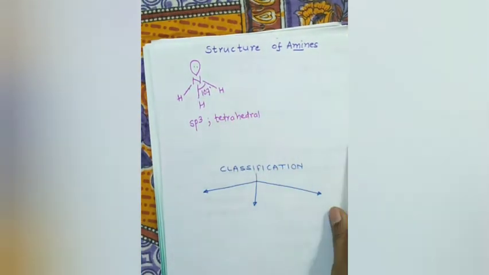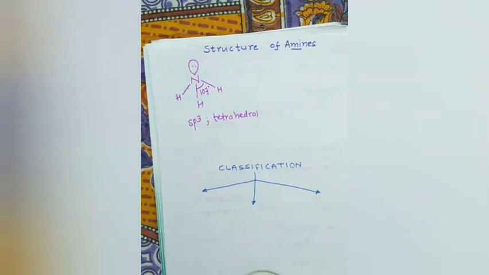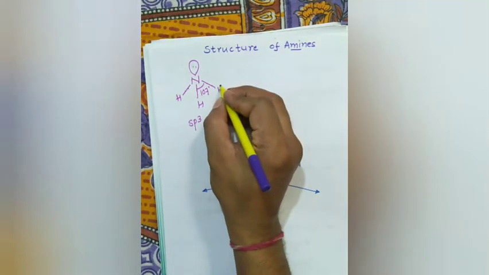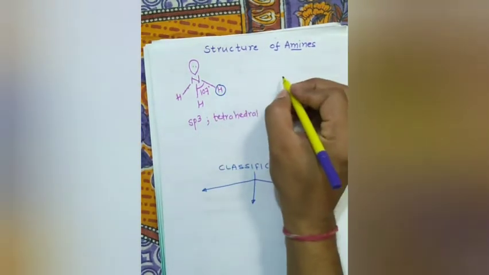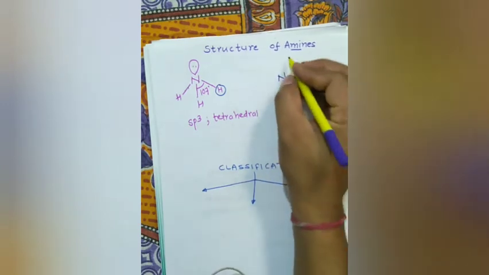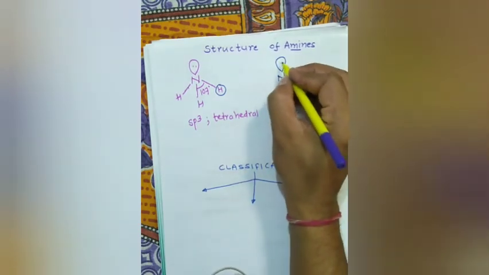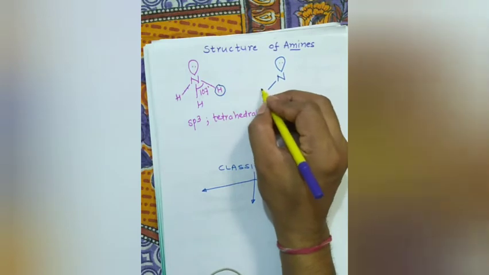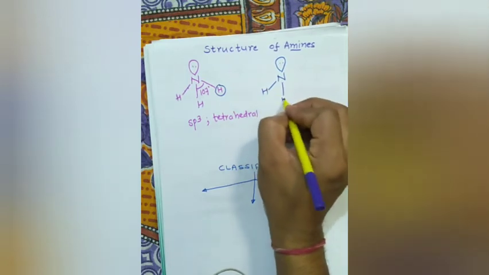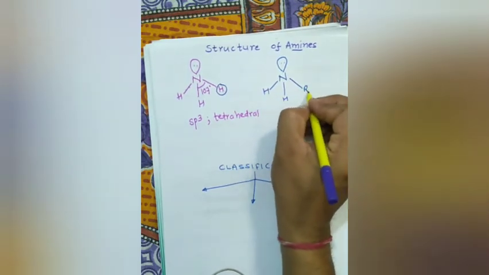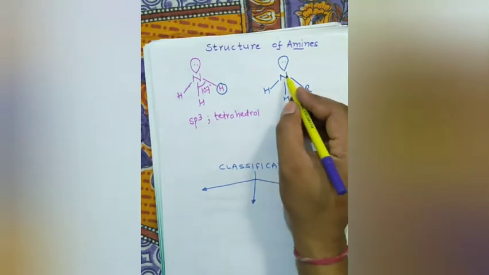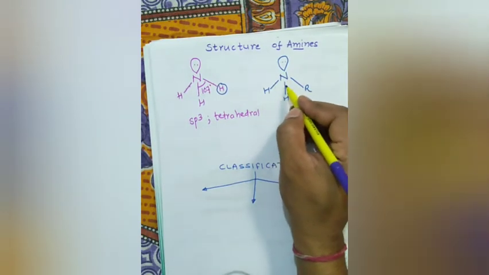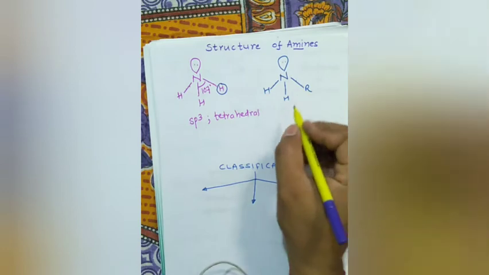Now when one hydrogen atom is replaced, suppose this hydrogen atom is replaced by an alkyl group, the structure remains. The nitrogen again has three bonded pairs of electrons and one lone pair, so it is sp3.